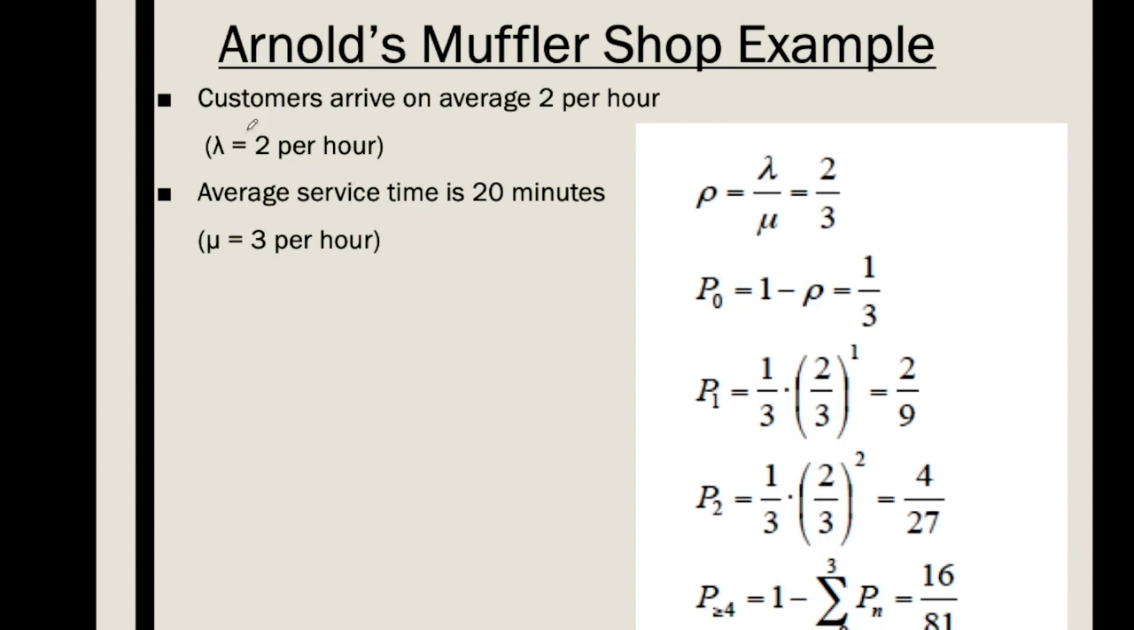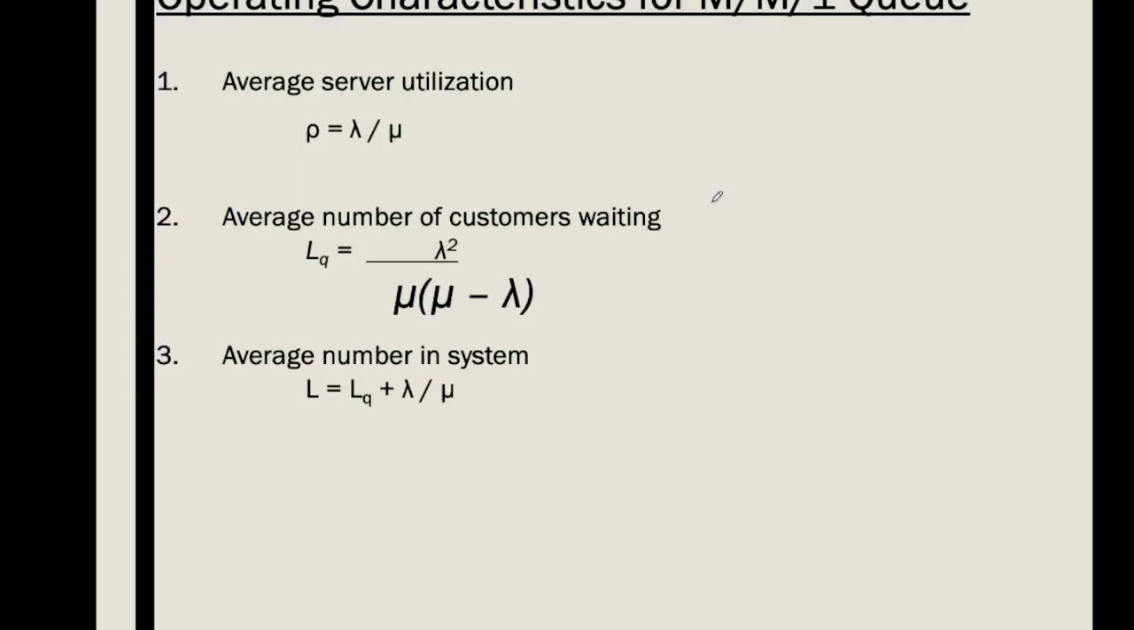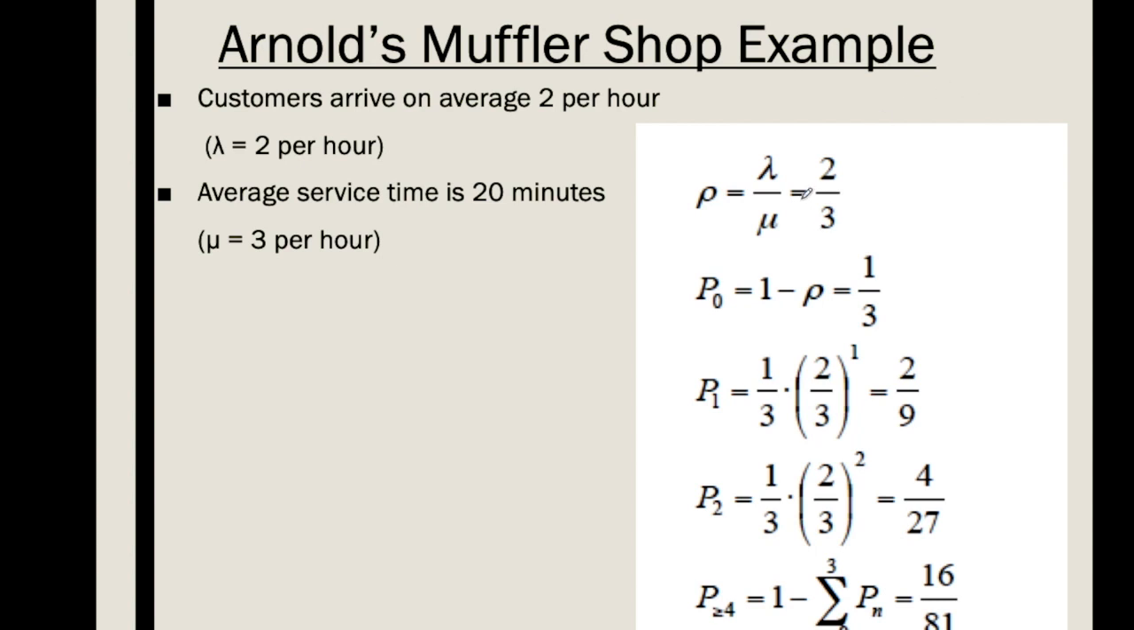Assume there is an Ireland muffler shop and the customers arrive at an average of 2 per hour, whereas the service time is 20 minutes. So arrival rate lambda is 2 per hour, and if we compute the service rate in terms of hours, then the service per hour is 3. So lambda is 2 and mu is 3. From here we can find the average server utilization, which is 2 by 3. The probability that there is no customer in the system, or the server is free, is 1 by 3.